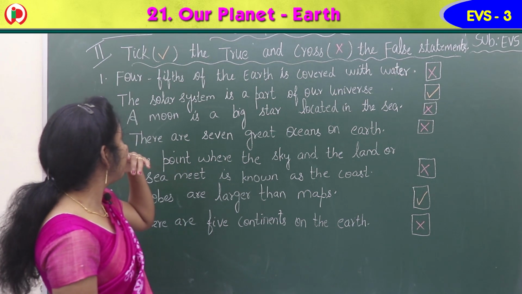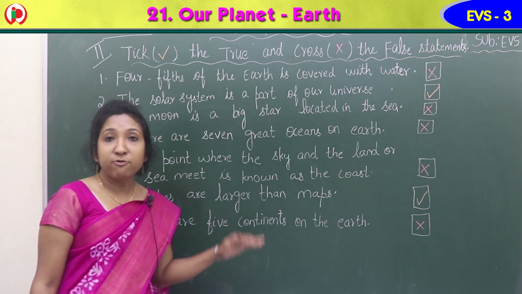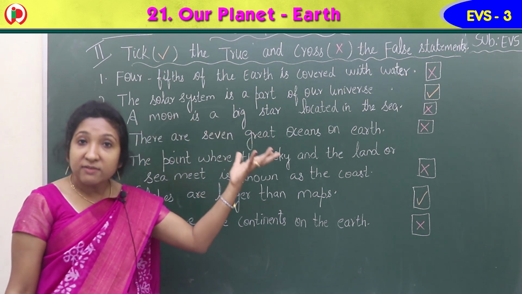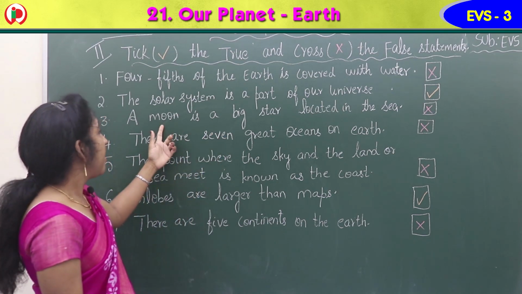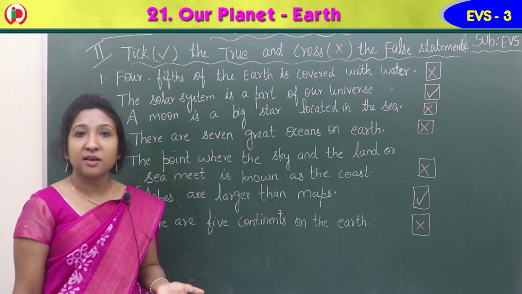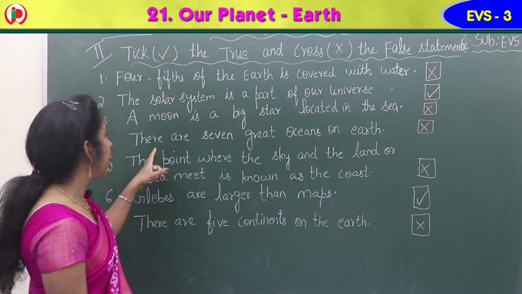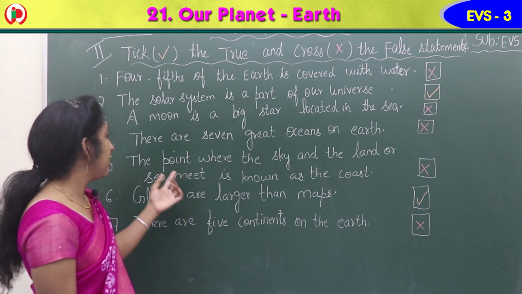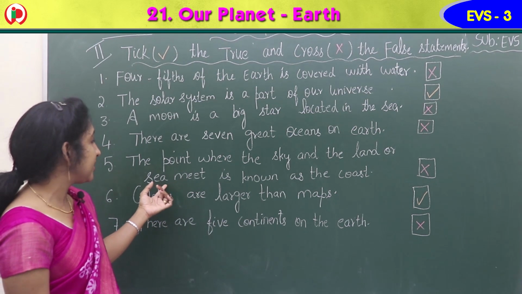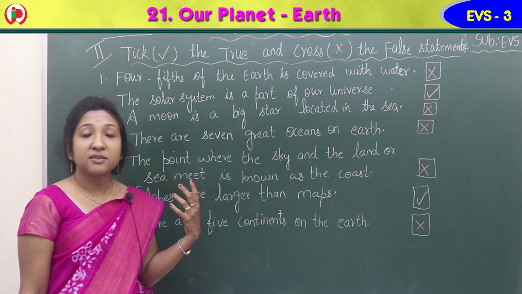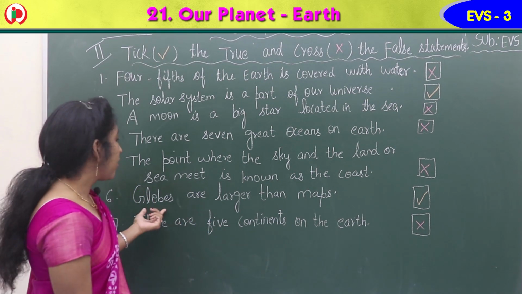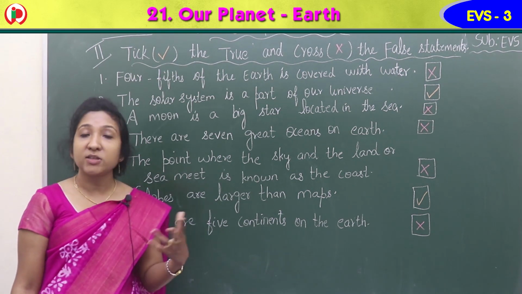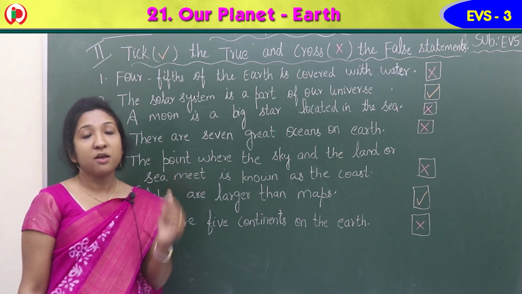Yes, so the first one, 4/5 of the earth is covered with water. It's a false statement, so cross mark. The solar system is a part of our universe. A true statement, so give a tick mark. A moon is a big star located in the sea. It's a false statement, so again cross mark. There are 7 great oceans on the earth is a wrong statement, so put a cross mark. The point where the sky and the land or sea meet is known as coast. It is a wrong statement, so put a cross mark. Globes are larger than maps. Yes, true, so give a tick mark. There are 5 continents on the earth. Again, it's a false statement, so put a cross mark.